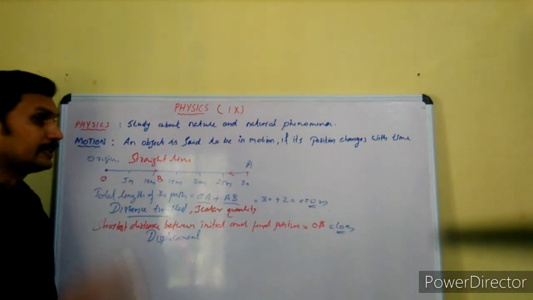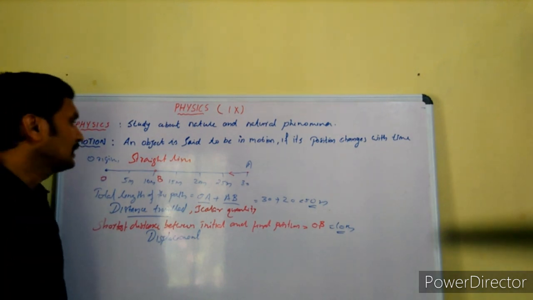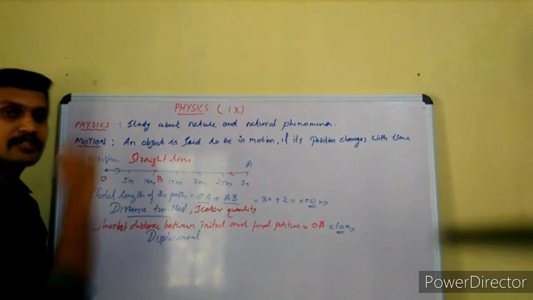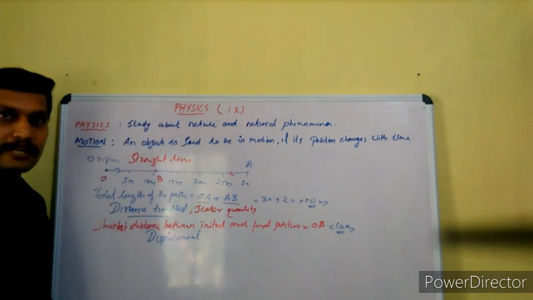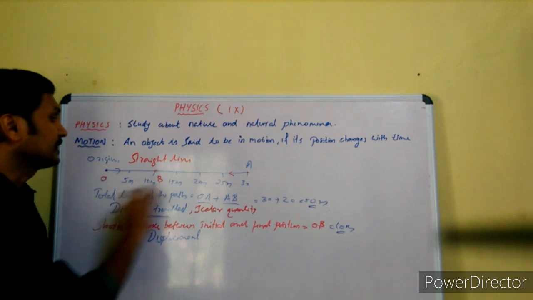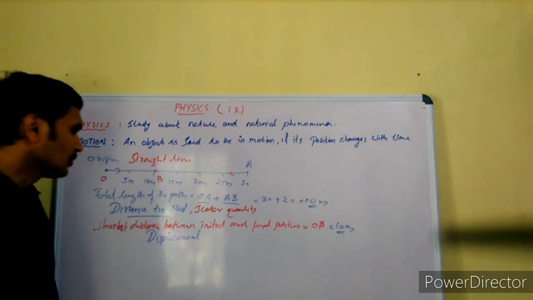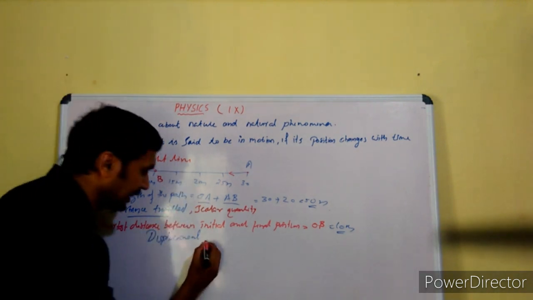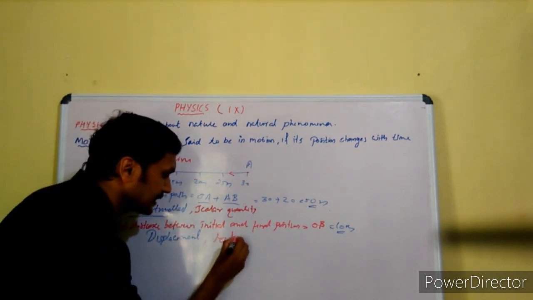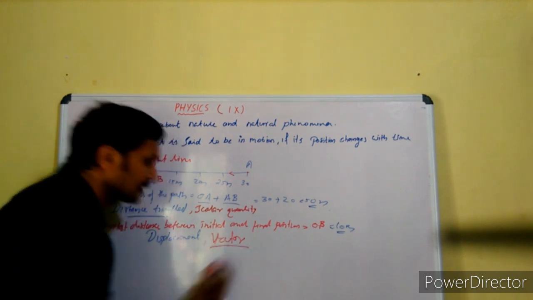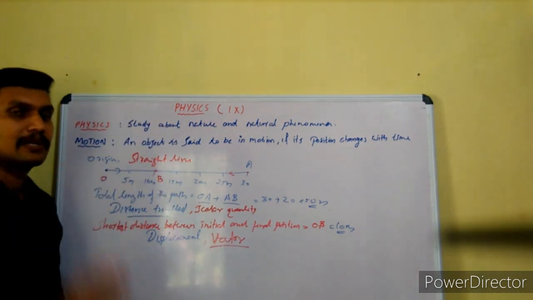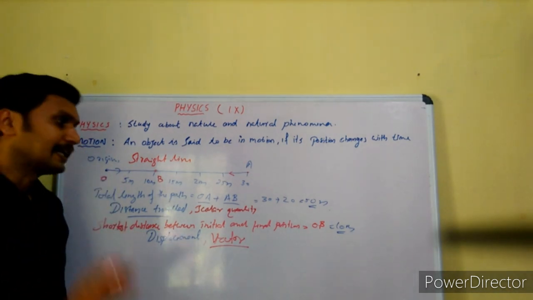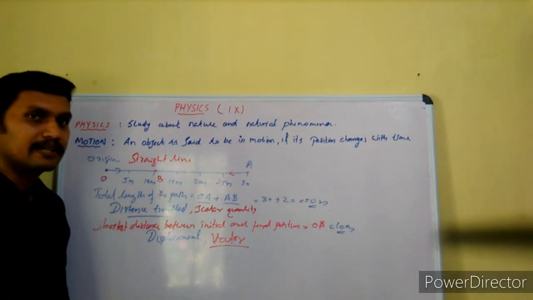But its meaning is complete only when we specify its direction. It is towards the right side or towards a particular direction, you have to mention. Otherwise, it does not get a complete meaning. So such a quantity having both magnitude and direction is known as a vector quantity. What is a vector quantity? A physical quantity having both magnitude and direction is known as a vector quantity.